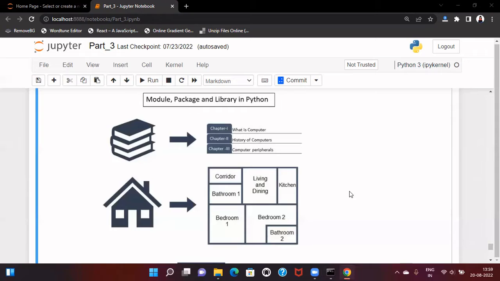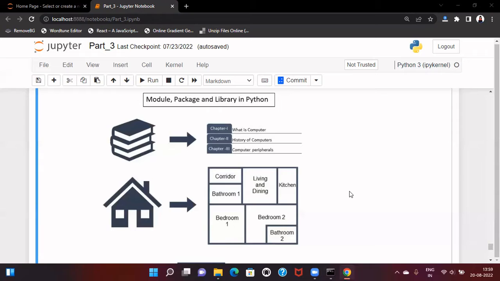Now, what is a package? A package is nothing but considered as a collection of modules. We can call a directory that has a collection of modules a package. In Python, we also call it a package if it even contains sub packages within it.